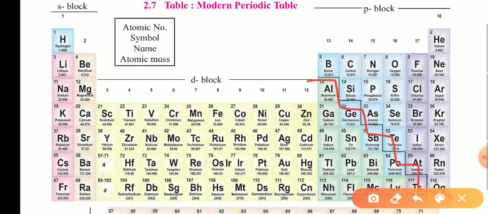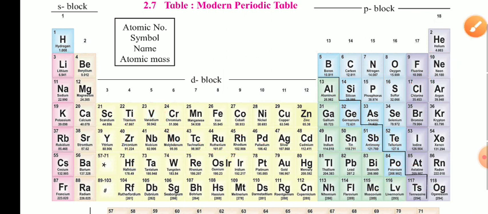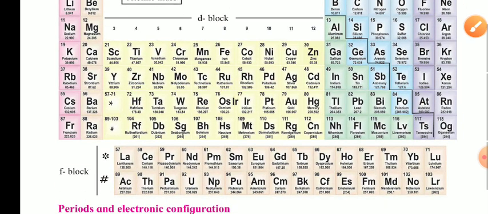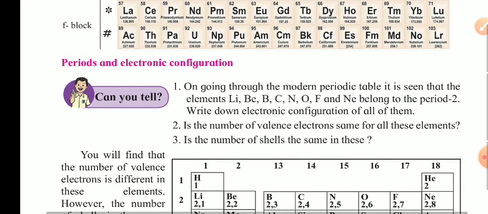This zigzag line shows the metalloids, because on this side we have metals and on this side we have non-metals, and this is the junction of metalloids. We will also study this when we go towards metallic and non-metallic character in the modern periodic table.